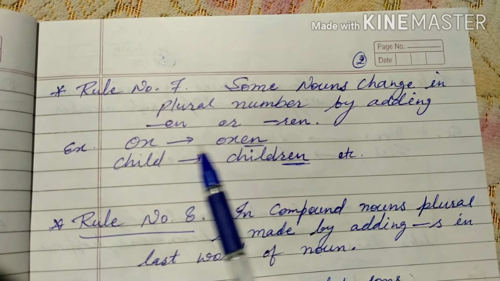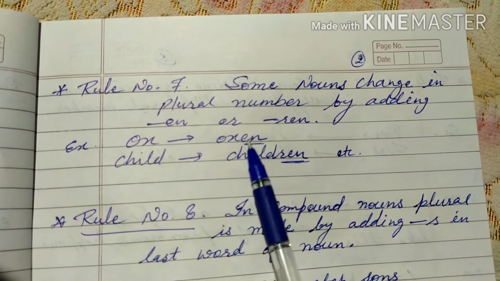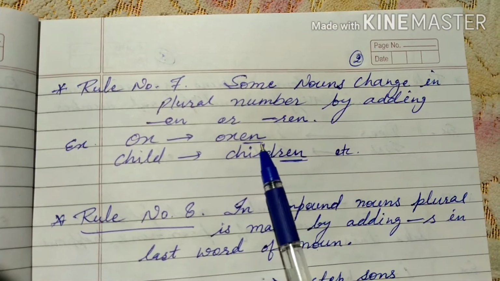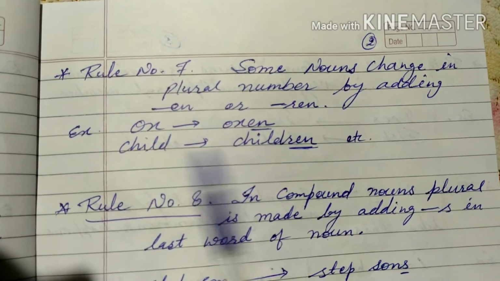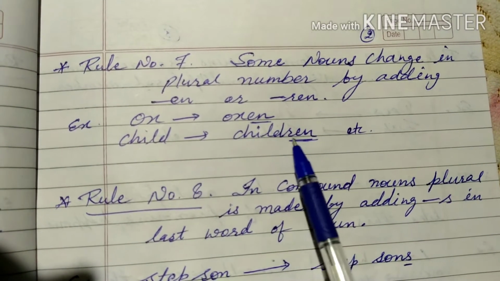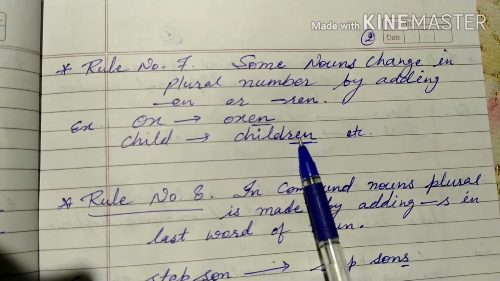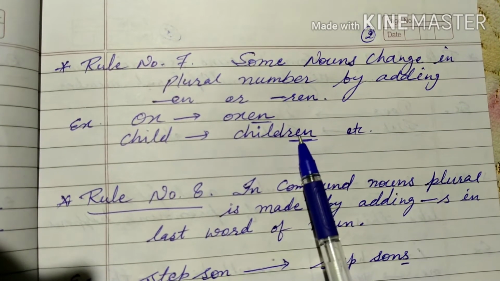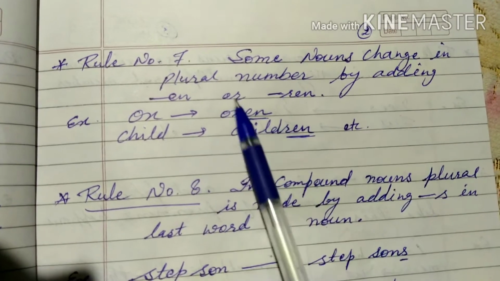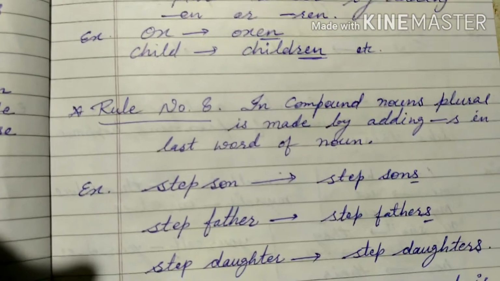So by adding EN or REN: like ox, oxen, what is added? EN. Like child, children, what is added? REN. So some nouns change from singular number to plural by adding EN or REN. Next is rule number 8.